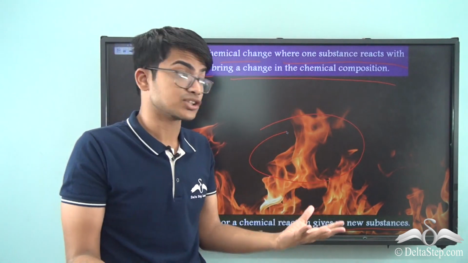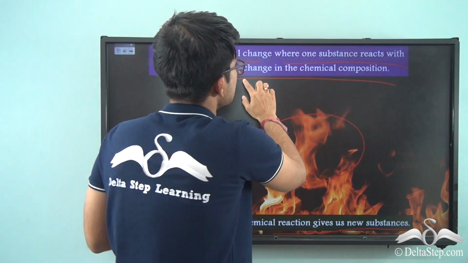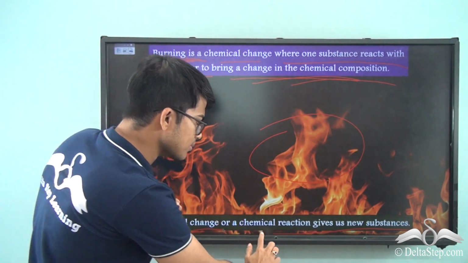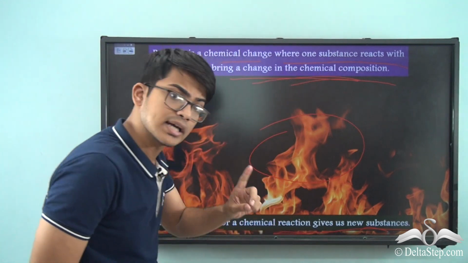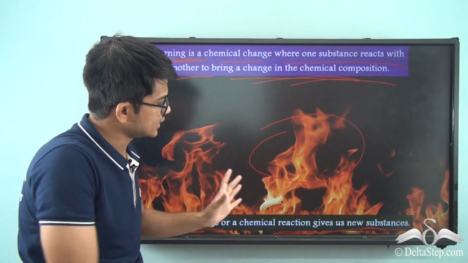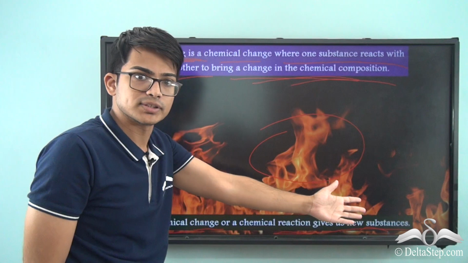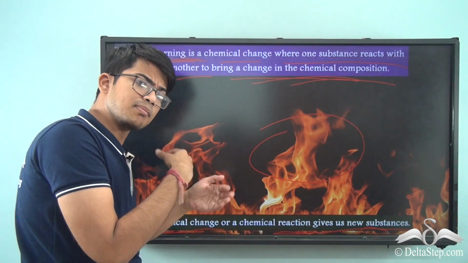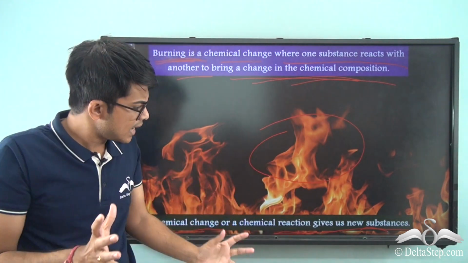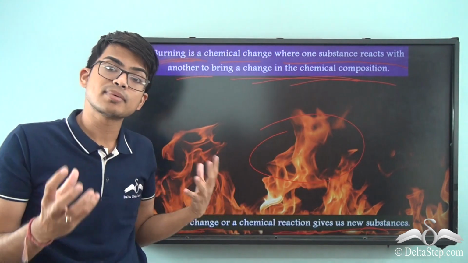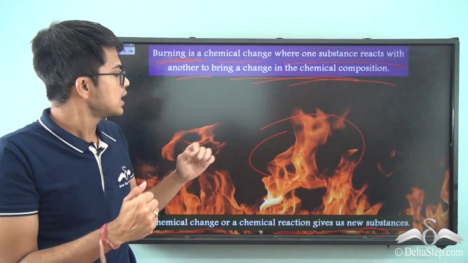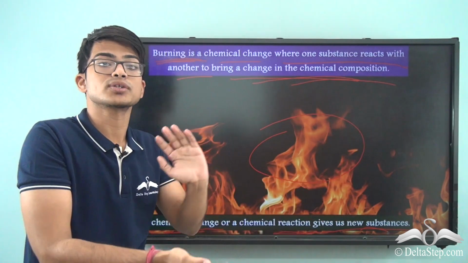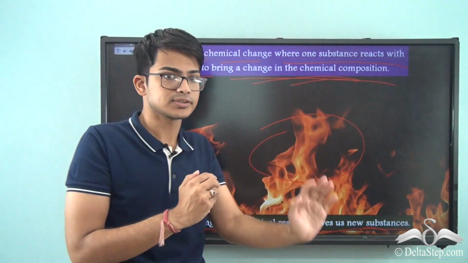But what is that ash? That is basically a new substance and a new chemical composition. A chemical change or a chemical reaction gives us a new substance. So when a chemical change occurs, it cannot always be burning. It can be due to different other things. We are trying to do a chemical reaction. There can be many things, but basically what happens is a new substance is formed with a new chemical composition. That is the process of a chemical reaction. And in case of burning, with fire, this chemical reaction is triggered.